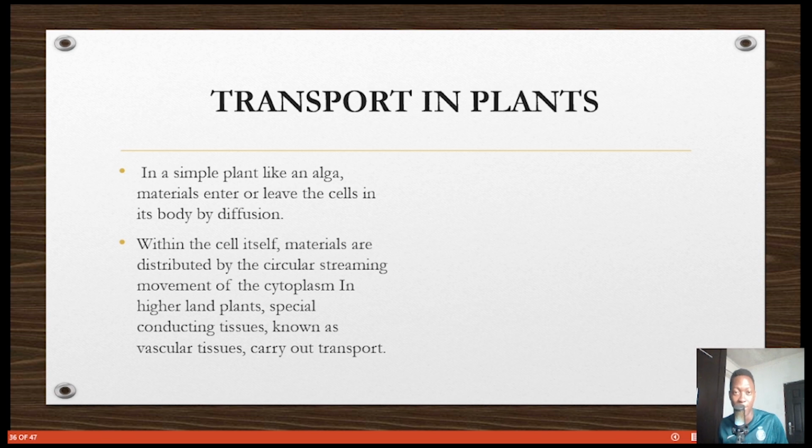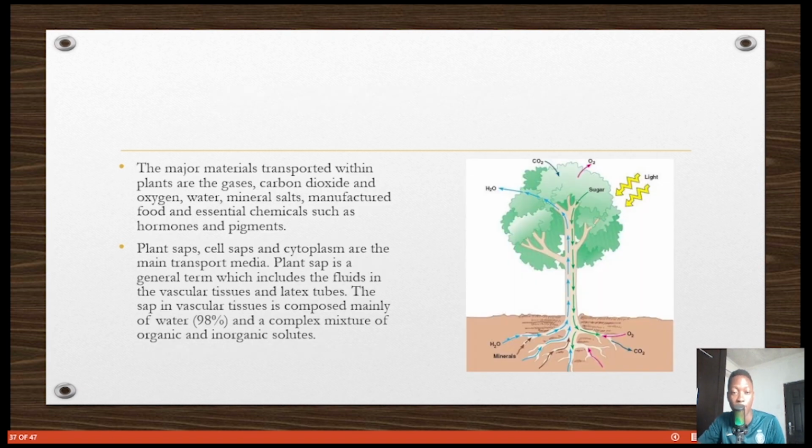We said in amoeba, diffusion is okay. You can just take in what it needs, take out what it needs. In simple plants too, like algae, they can do that. But when it becomes complex, like a big plant, or a plant that grows, or a flowering plant, they need transport systems. These are known as special conducting tissues. They are known as vascular tissues.